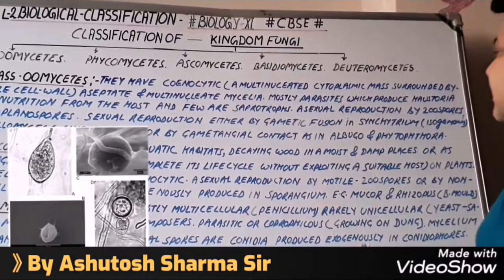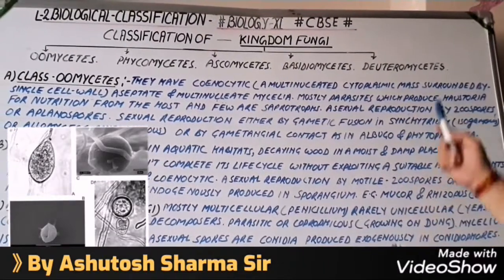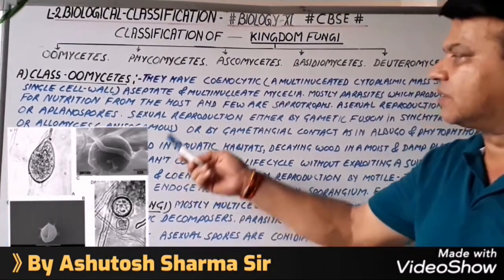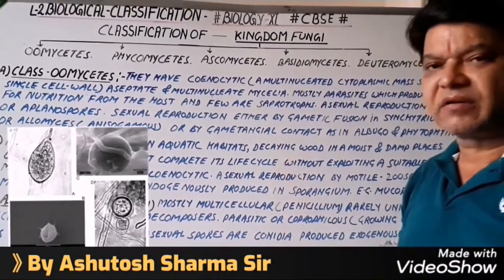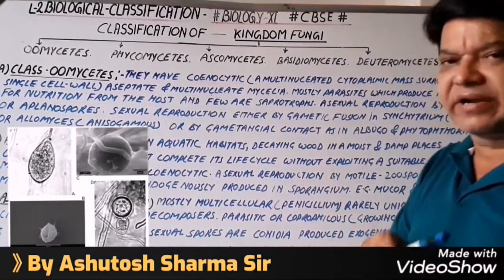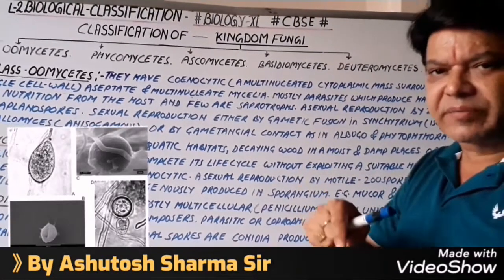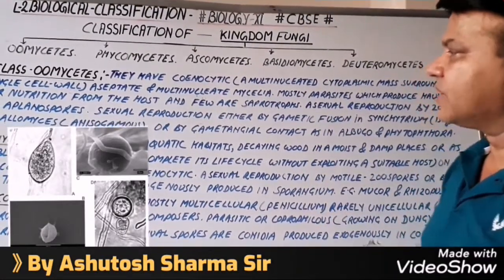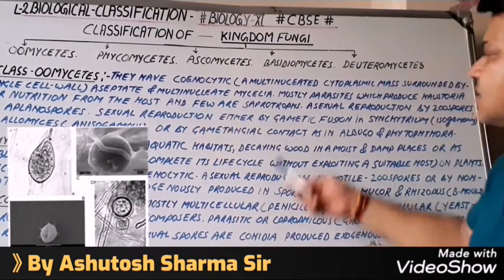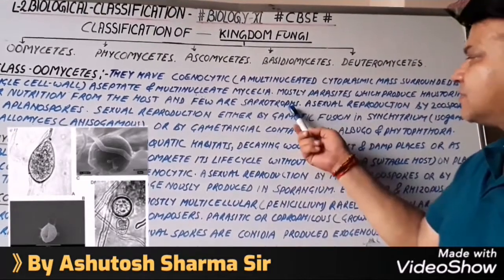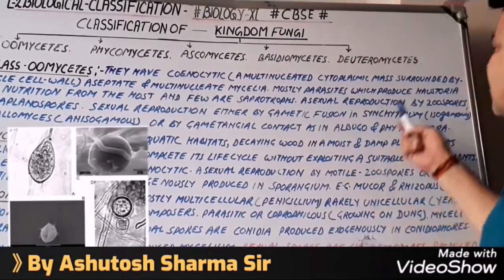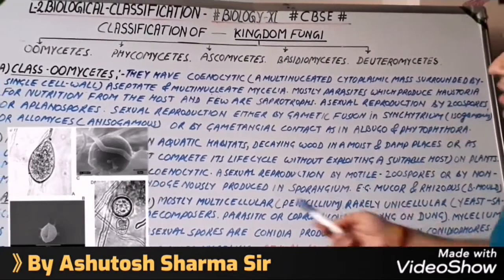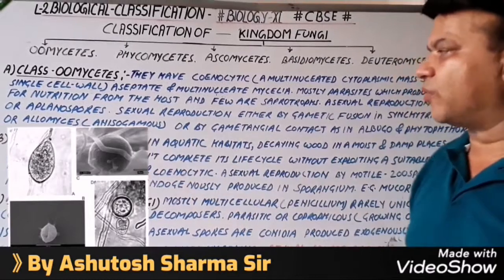Mostly parasites which produce haustoria for nutrition from the host. Haustoria are rhizoid-like structures which penetrate inside the substratum or host. And a few are saprotrophs, that is they derive their food from dead organic matter. Asexual reproduction is by zoospores or aplanospores.